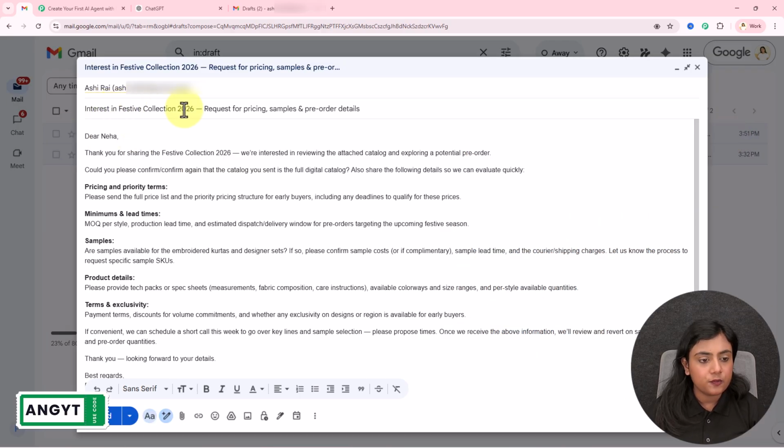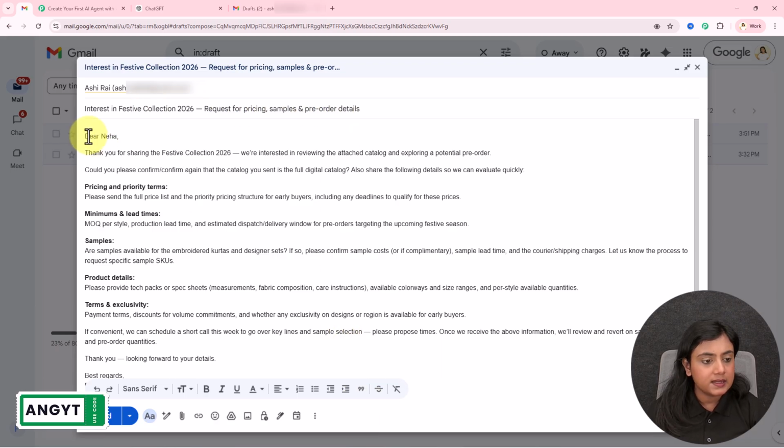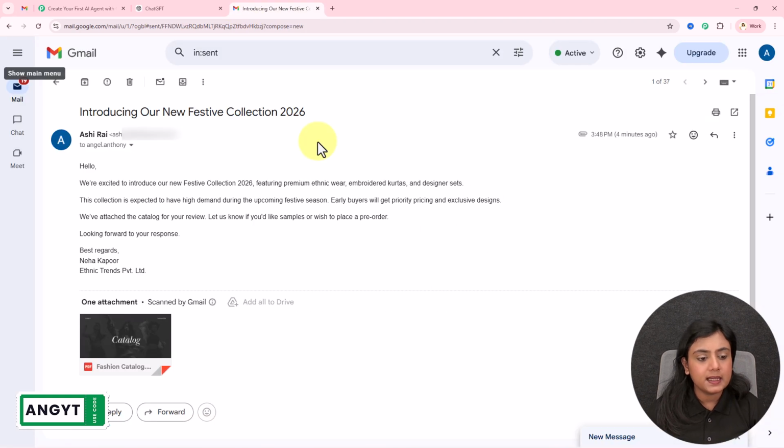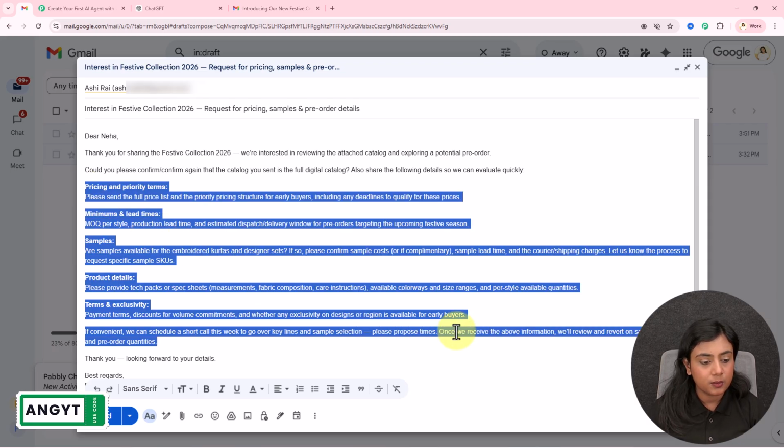Interest in festive collection 2026, request for pricing, samples and pre-order details. You can see right over here, dear Neha. If I open the mail that I've sent, you can see this mail was sent by Neha. If I go back, it says, dear Neha, thank you for sharing the festive collection of 2026. We are interested in reviewing the attached catalog and exploring potential pre-order. And I had some questions. You can see this AI has written some questions.